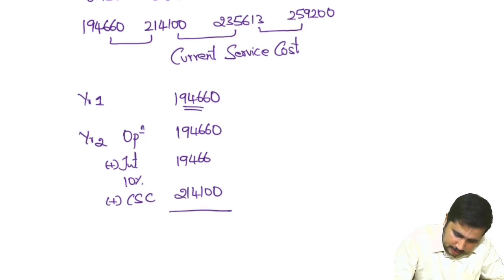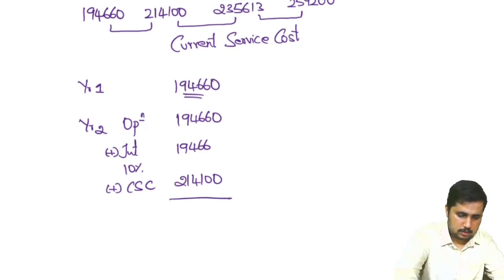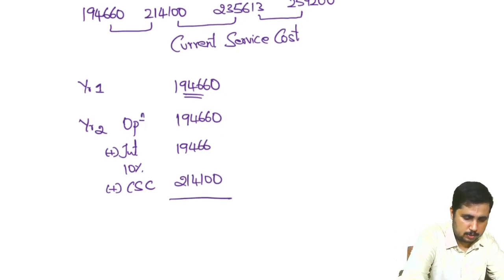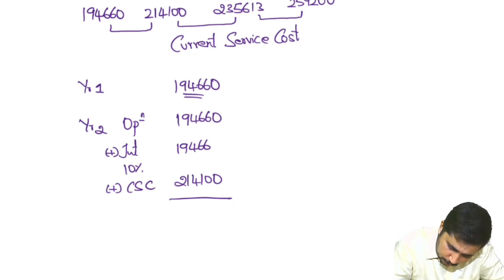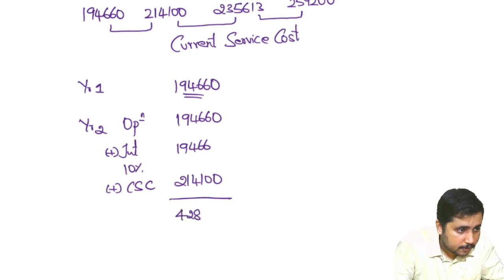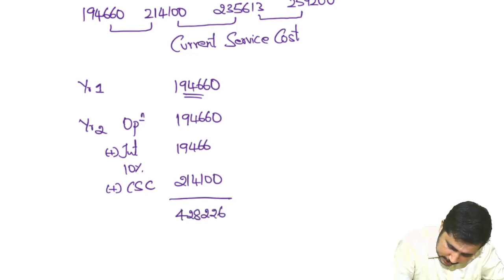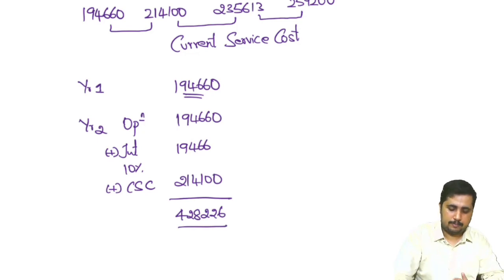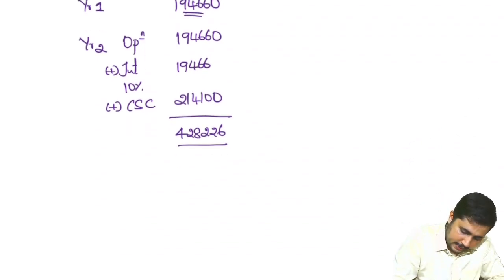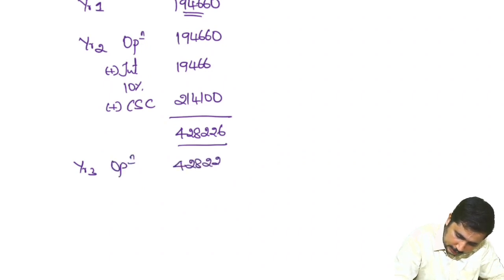So if I take the total of this, 194,660, 19,466, 214,100, we get 428,226 as year 2 balance. Now when you come to year 3, the opening balance is 428,226.